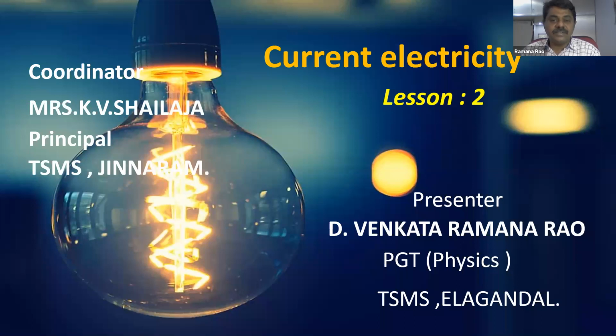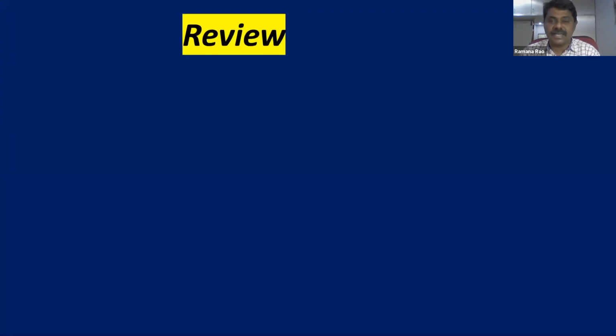So dear children, I hope you understood well about the introduction of current electricity in the last class. I introduced the terminology related to current electricity, and after that Ohm's law, the limitations of Ohm's law, and what a resistor is. Let us review what we learned in the last class.